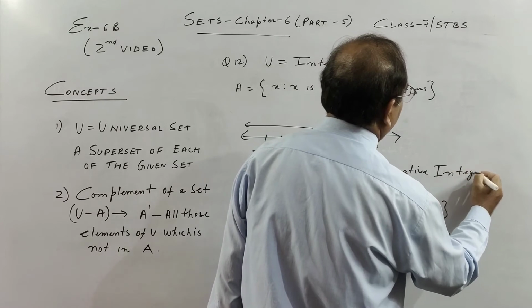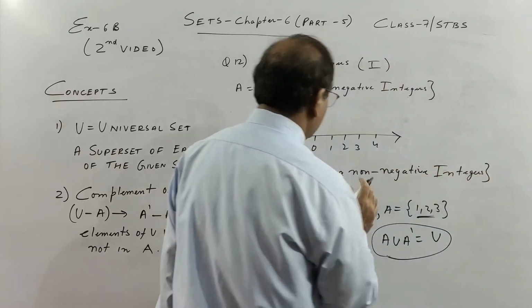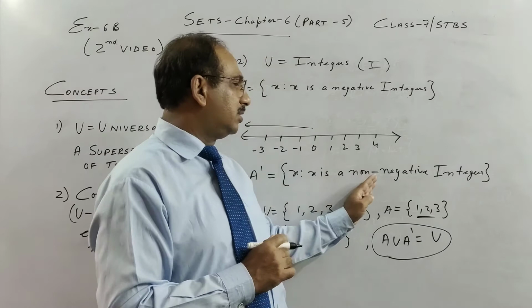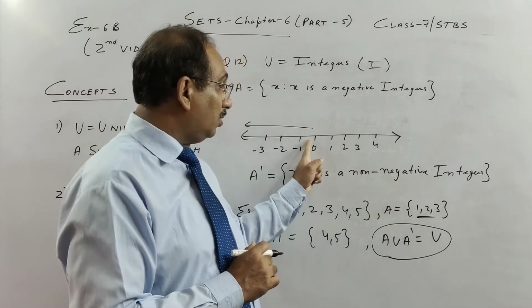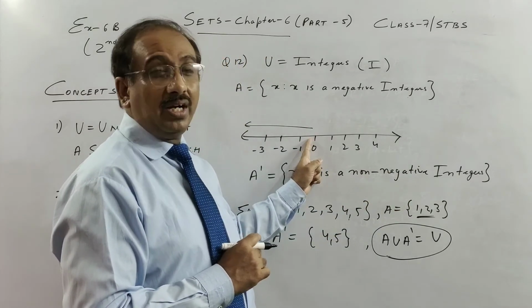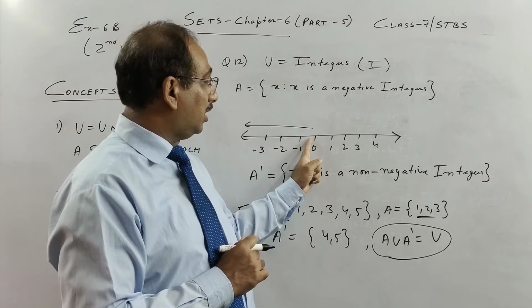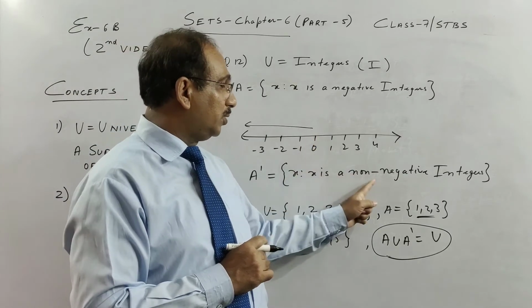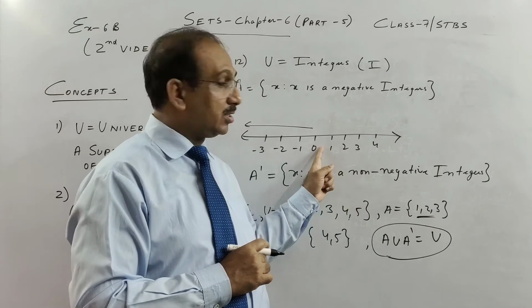You may say, sir, why don't we write x as a positive integer? No, 0 is a non-negative integer, children. So 0 also we include. You could have written positive, but we would have missed 0.